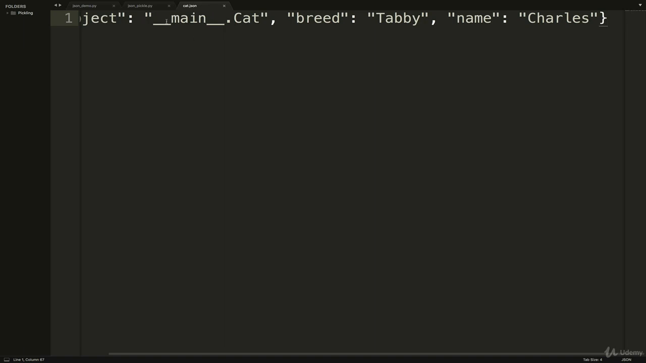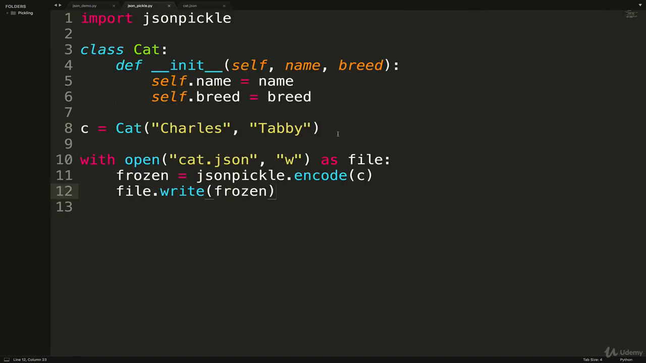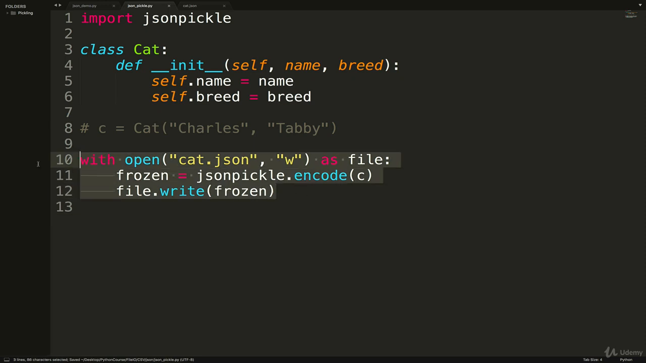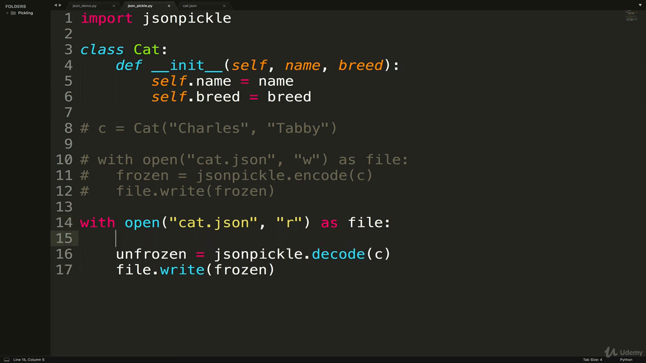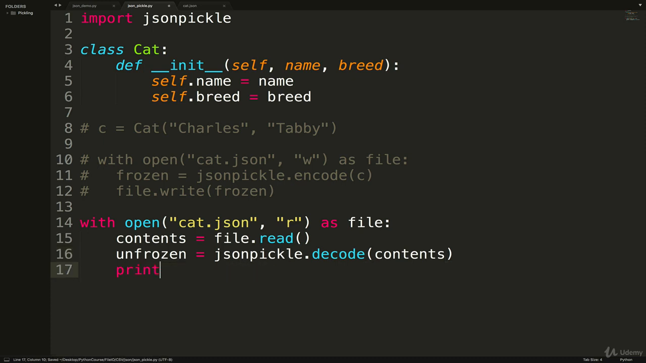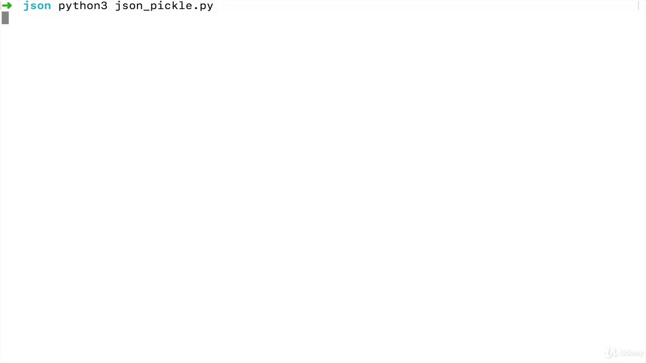But now here's the cool thing, is that I can go back in here and go the opposite direction. So I'll comment c out, and I'll just duplicate this down here, but we're going to open it in read mode now, and instead of frozen, we'll call it unfrozen, jsonpickle.decode. And what are we going to decode? Well, we need to read the file first. So we'll just call it content equals file.read, like that. Unfrozen is jsonpickle.decode content. And then let's just print unfrozen. Did I spell that weird? And let's see if it works.